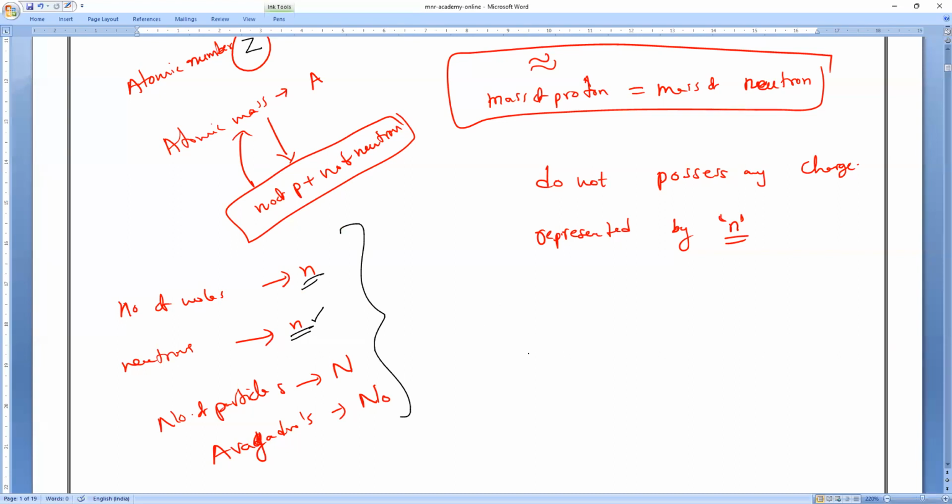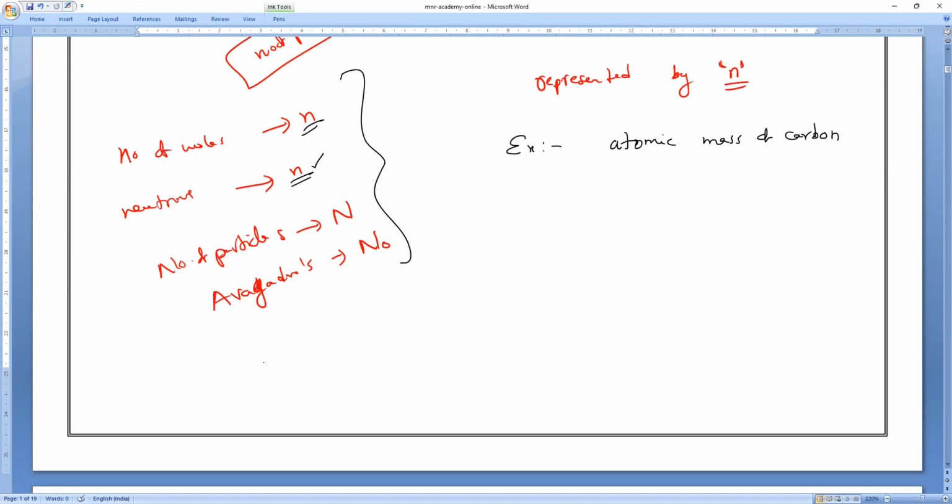Let us take the example of carbon. What is the atomic mass of carbon? We already studied it in the last chapter. What is 1 AMU? At least define that, from the last chapter.